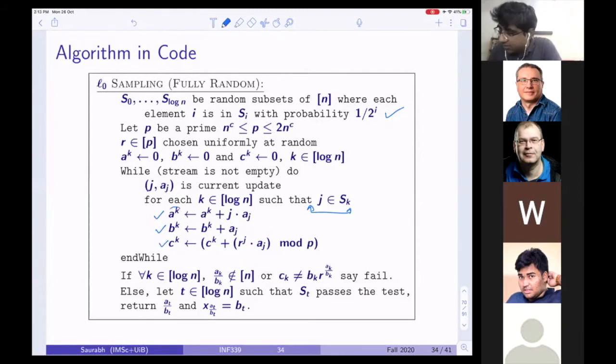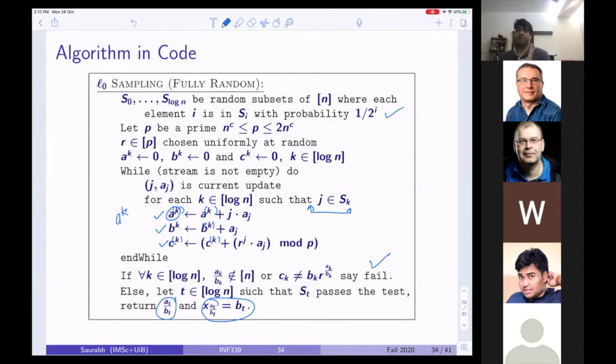It is just a symbol A_k, not A to the power k, okay? There are 3 numbers which I'm storing, and I'm indexing them with respect to 0, 1, 2, and k. That's it. Now, for all k in log n, if A_k, B_k, C_k is not all zero, then fine, otherwise you fail. Else, let t in log n be such that S_t passes the test, and you return A_t, B_t, and the corresponding test. This is my whole algorithm.